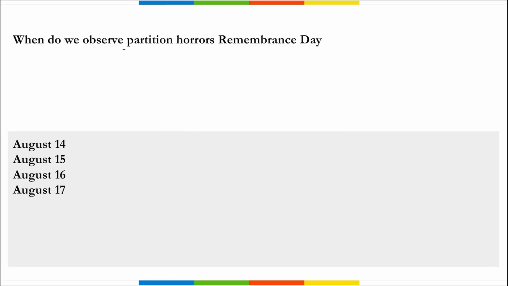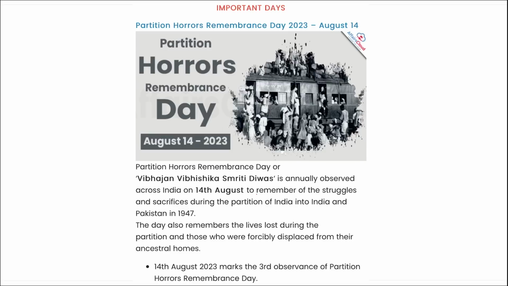Next, when do we observe Partition Horrors Remembrance Day? This day is observed on 14th of August every year, across India, to remember the struggles and sacrifices during the partition of India into India and Pakistan in 1947.